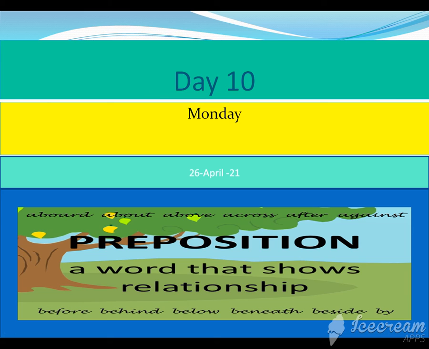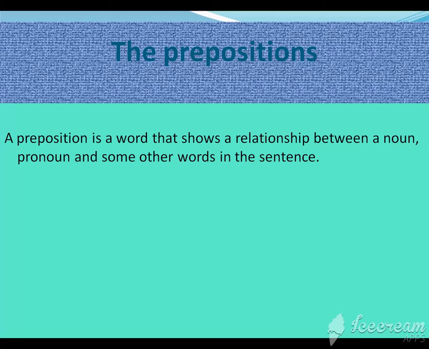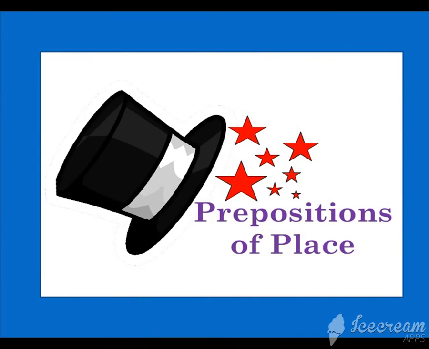English lecture. Today is Monday, 26 April 2021, and today we will discuss the preposition and its types, time and place. So let's start with the preposition. A preposition is a word that shows a relationship between a noun, pronoun and some other words in the sentence. Means that these are the key words which join the sentence as well.